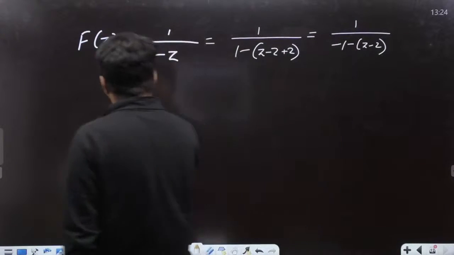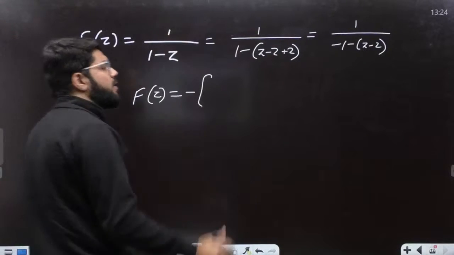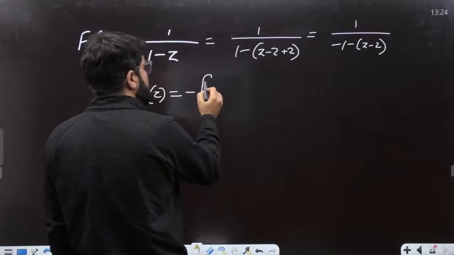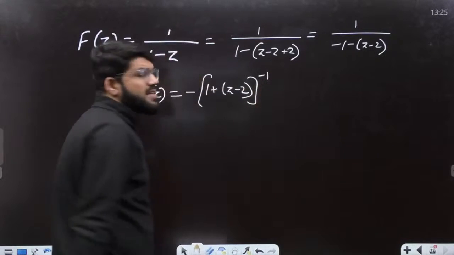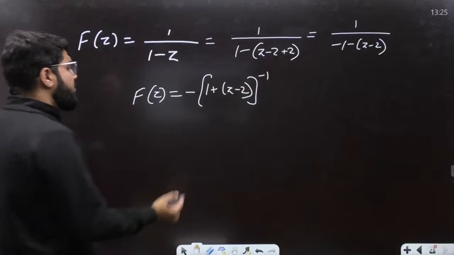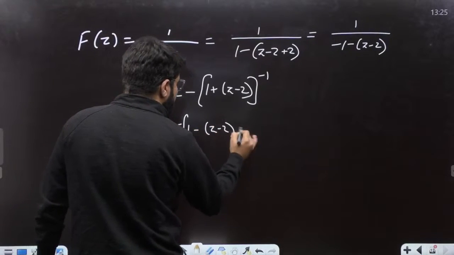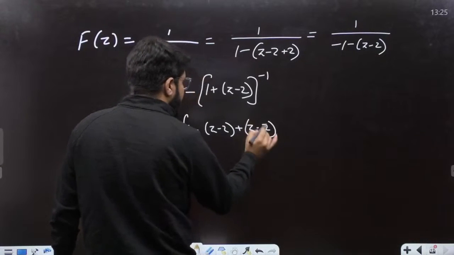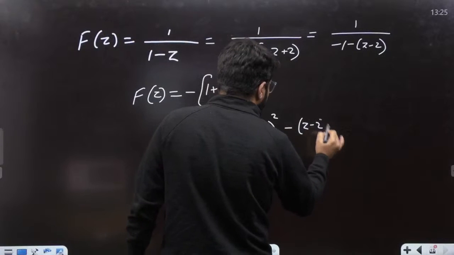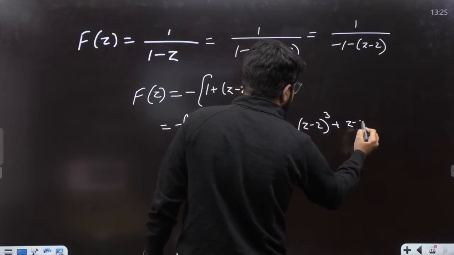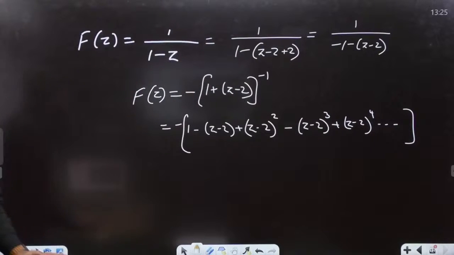Taking minus common from the numerator, this is minus of 1 plus (z minus 2) whole inverse, which is like 1 plus x whole inverse. That expands to 1 minus x plus x square minus x cube plus x to the power 4, and so on.